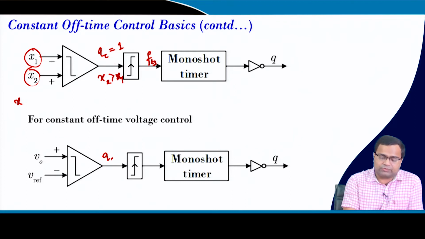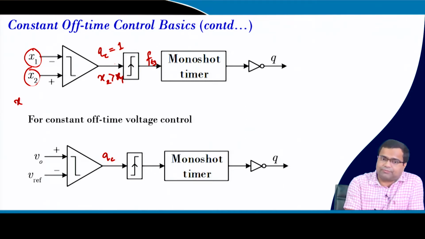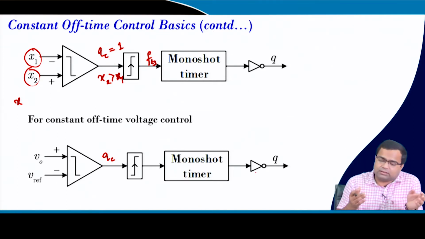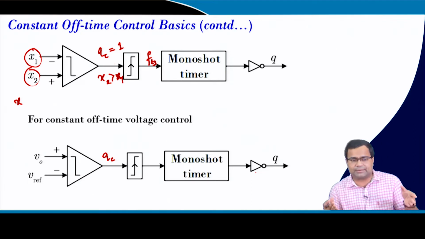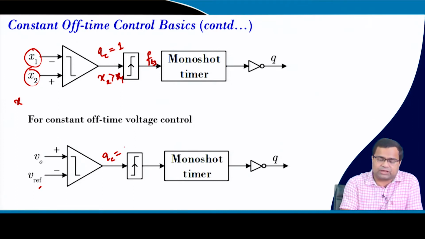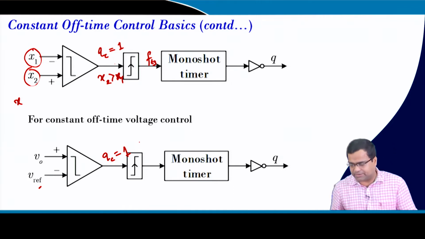For example, if the monoshot timer was turned off, during that off time the voltage will fall, and when the monoshot timer finishes its counting, the switch is turned on and the voltage keeps on rising. Whenever the voltage rises and tries to cross the reference voltage, the comparator goes high, and this monoshot trigger pulse activates the timer.